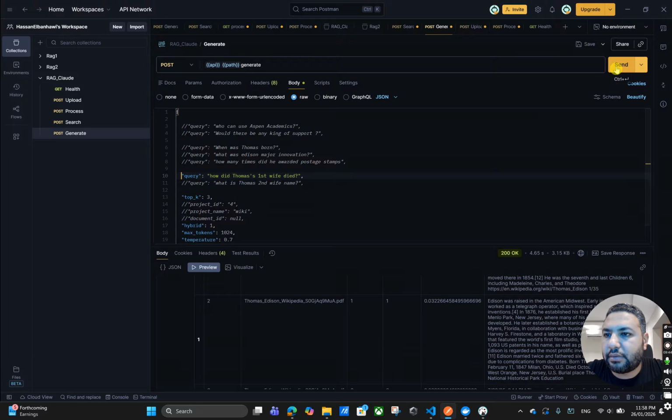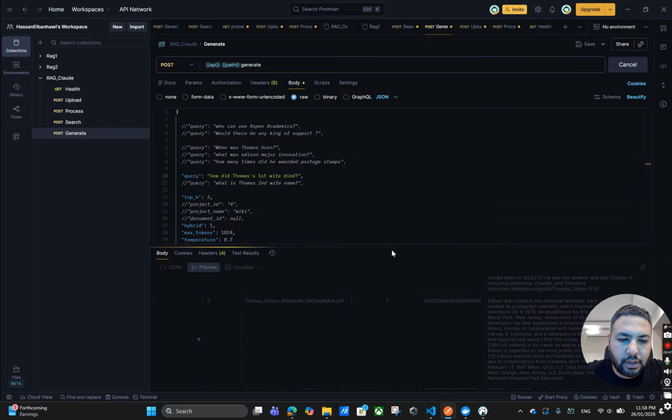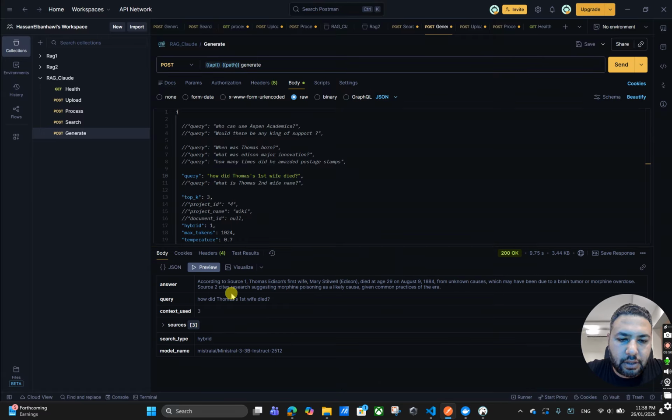So maybe let's try something else. How did his wife die? And we should see something coming from the text also. According to the sources, it gives me something here: an unknown cause, but they are thinking that this could be because of a morphine overdose or something. So this is how RAG systems work. Hopefully this was useful, and thank you.